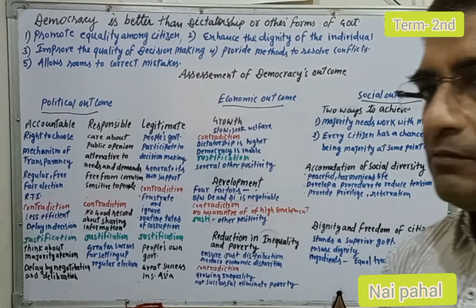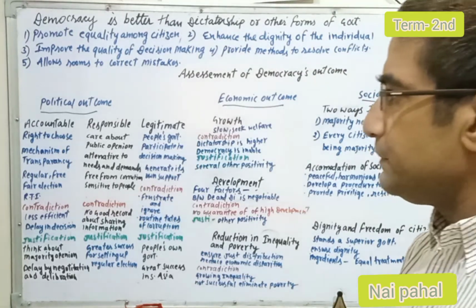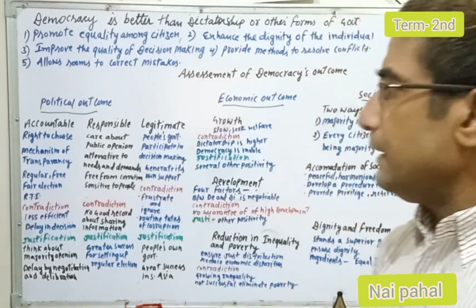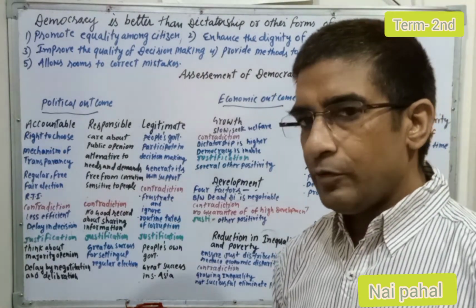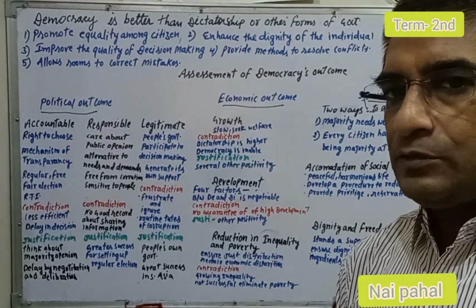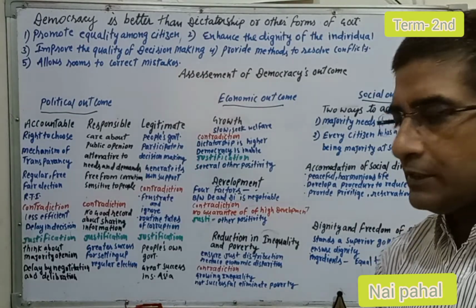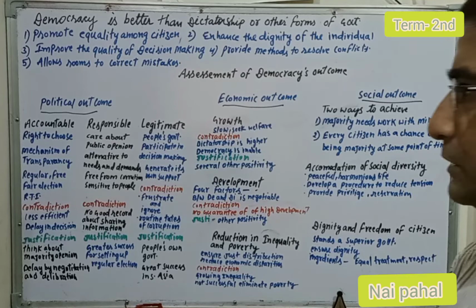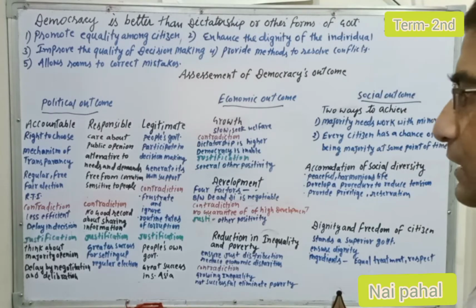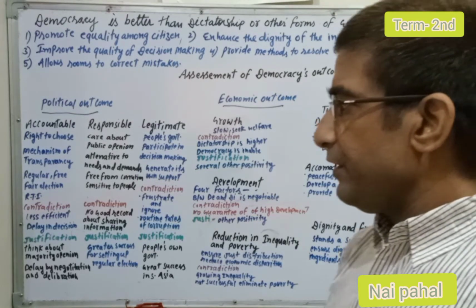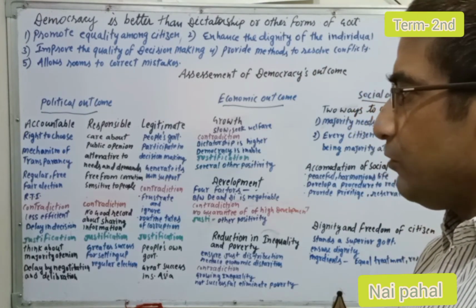Why is it called an accountable government? Because the people have the right to choose the representatives of their own government. Second, democracy produces a mechanism for transparency, where the people can judge their government and ask why the government is not functioning well, and many other questions. Next, why is it called the accountable government? Because democracy is the only government which organizes regular, free and fair elections. Only this feature makes it a very important form of government.